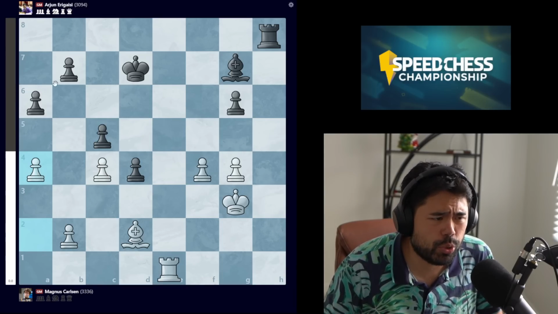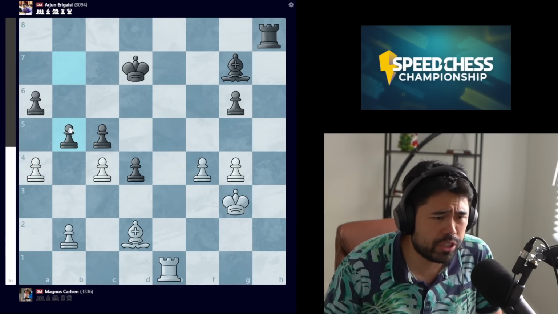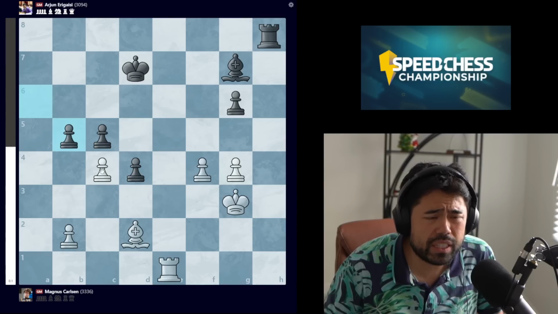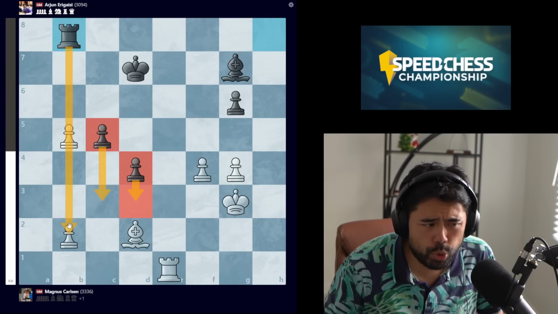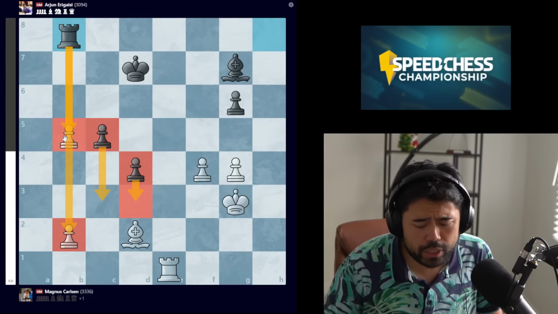But this was a situation where I thought that Arjun should have tried to go for it with this move b5, temporarily sacrificing a pawn. If white takes and you go rook to b8 here, now you're trying to push the pawns up the board. Their weaknesses on the b file, and black should not be worse.